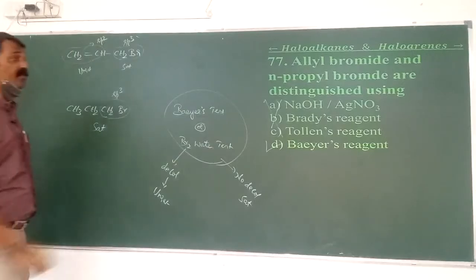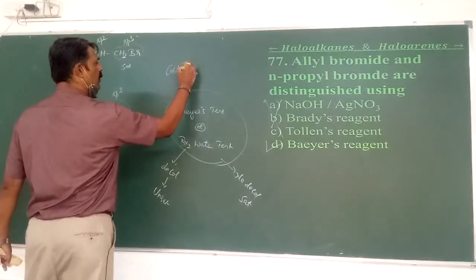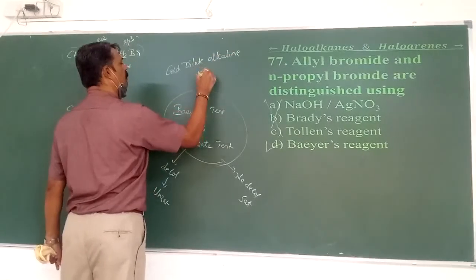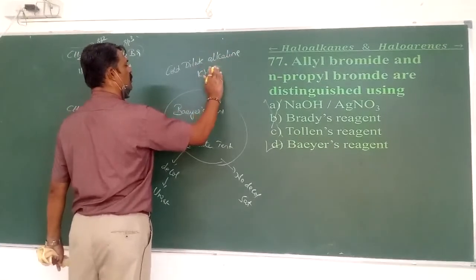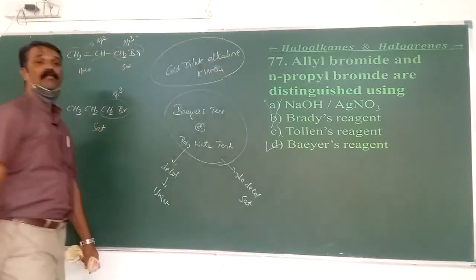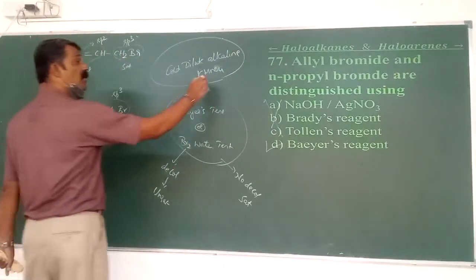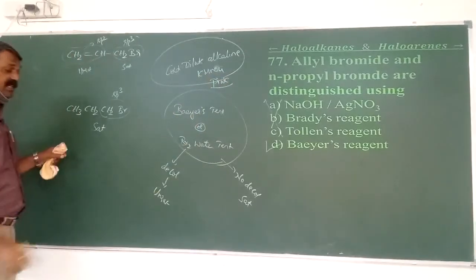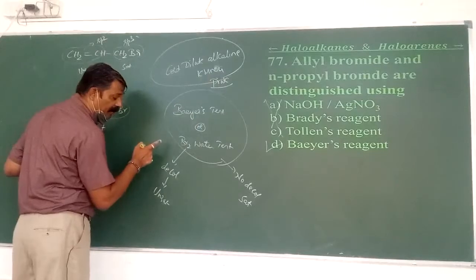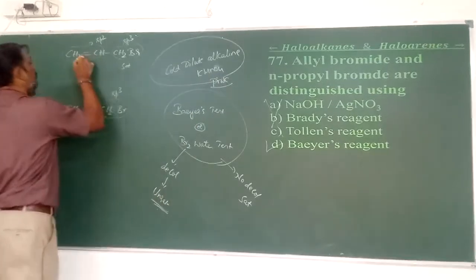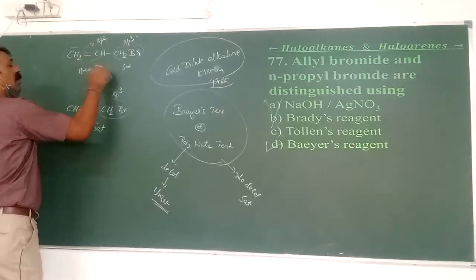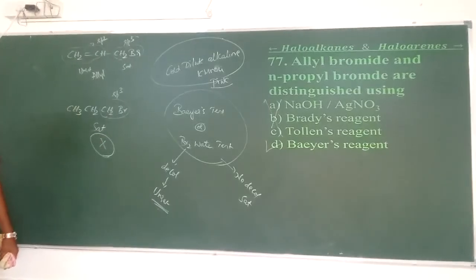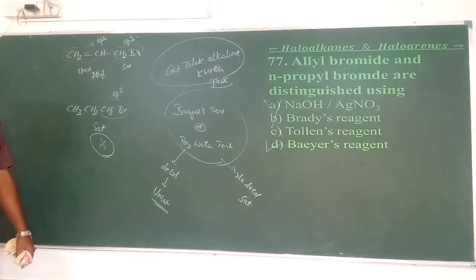What is Baeyer's reagent? Cold, dilute, alkaline potassium permanganate solution. It has a dark pink or violet color. If the violet or pink color disappears, it is unsaturated. This is observed in the case of allyl bromide, but not in the case of n-propyl bromide. Hence 77 is D.